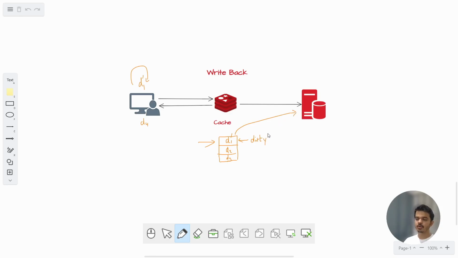Why will it write? Because this slot has been marked as dirty. Only dirty slots will be written back into the database. So once it has written back into the database, this slot can be emptied and d4 can be brought into this slot. This will be brought from the database only. Okay, this is the write back policy.